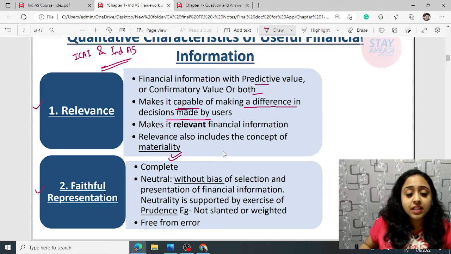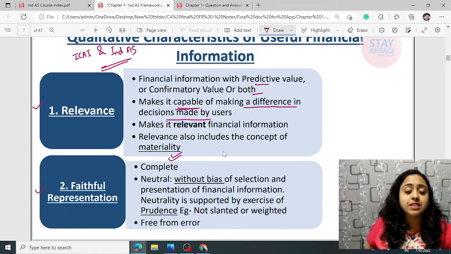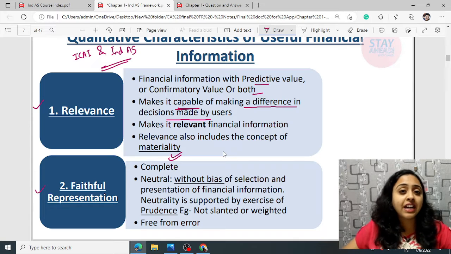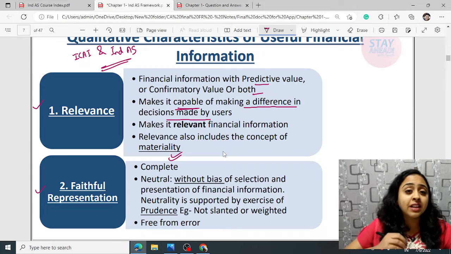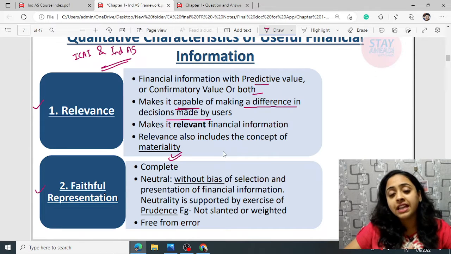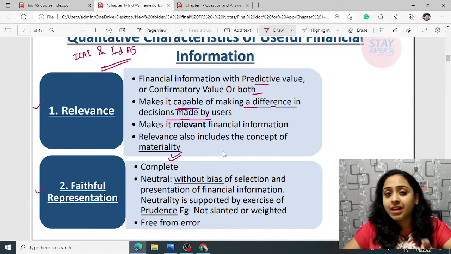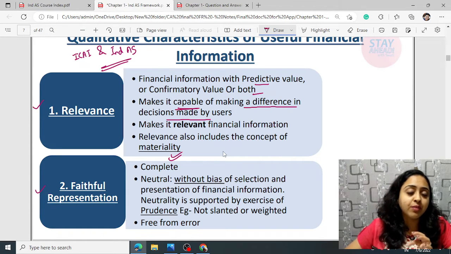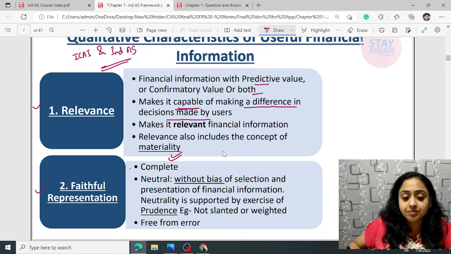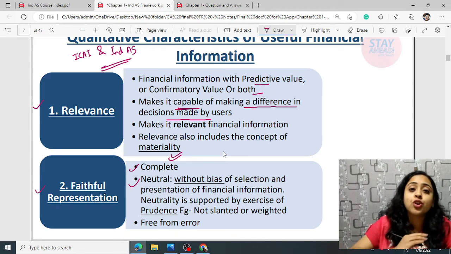Okay, faithful representation. Faithful representation means that after identifying that the information is relevant, important, has the capacity to influence the user's decision, then the next important characteristic is whether you can measure it and classify it, whether faithful representation can be done, whether it can be measured and can be classified properly. Okay, the information should be complete. It should be neutral. Neutral means it should not be biased.